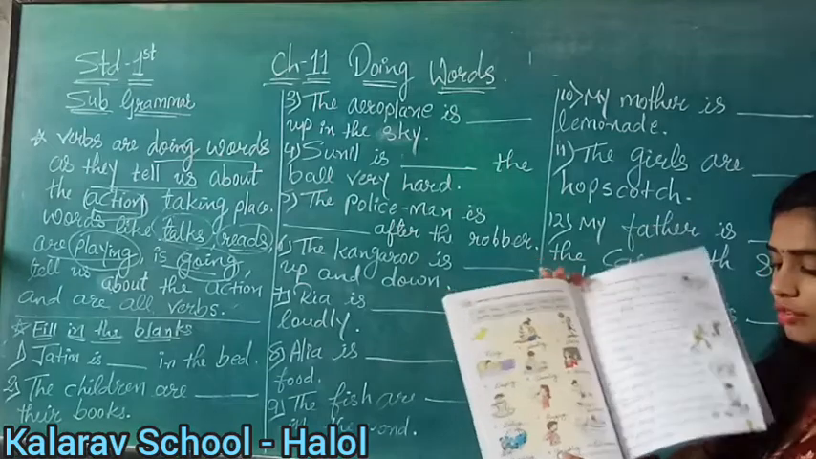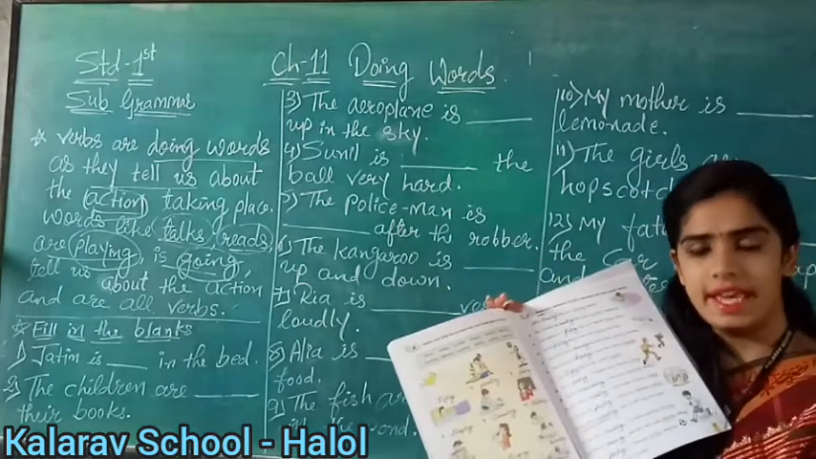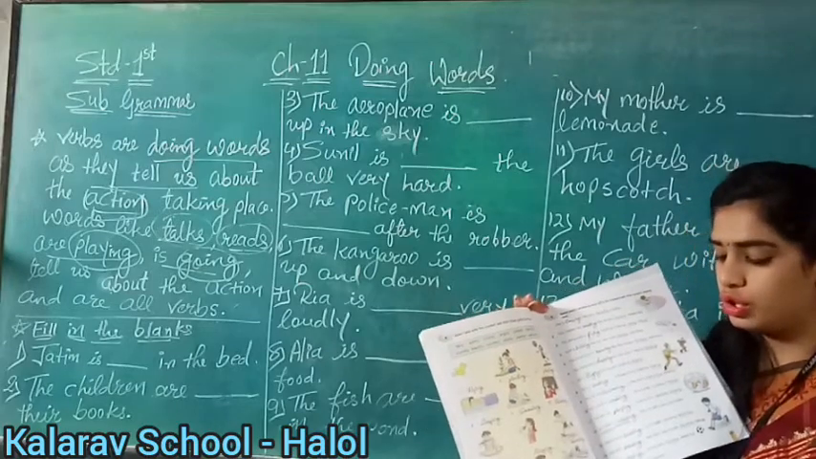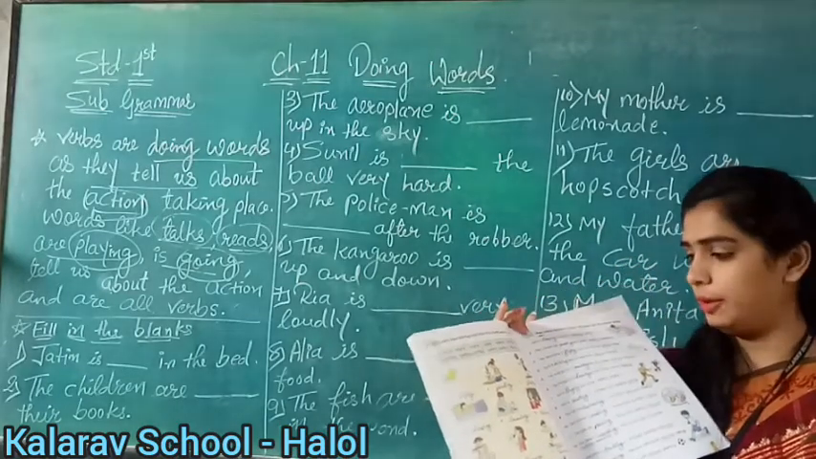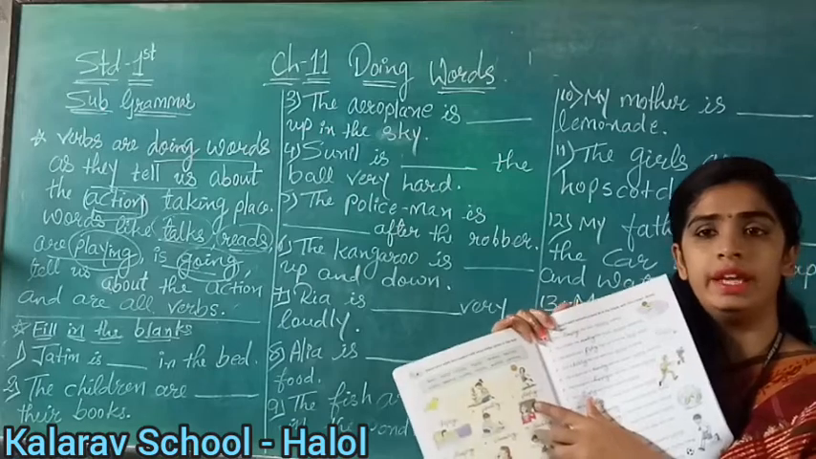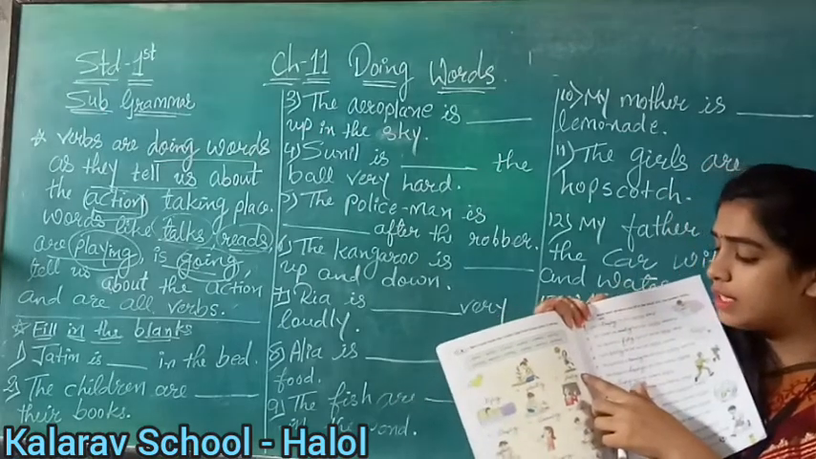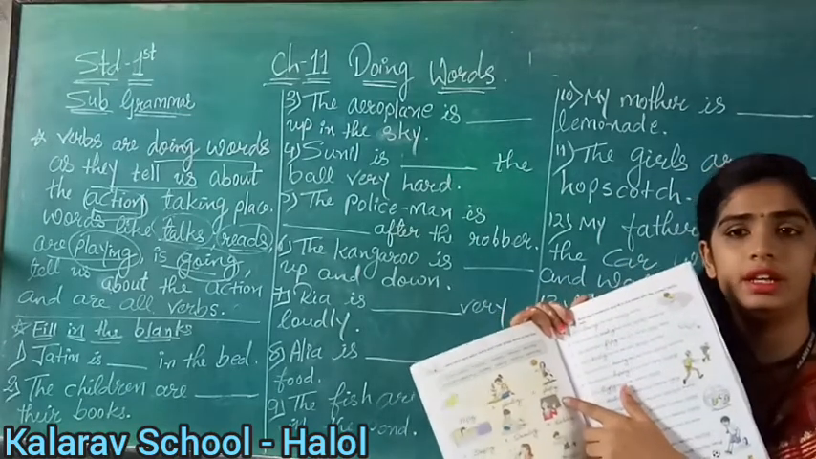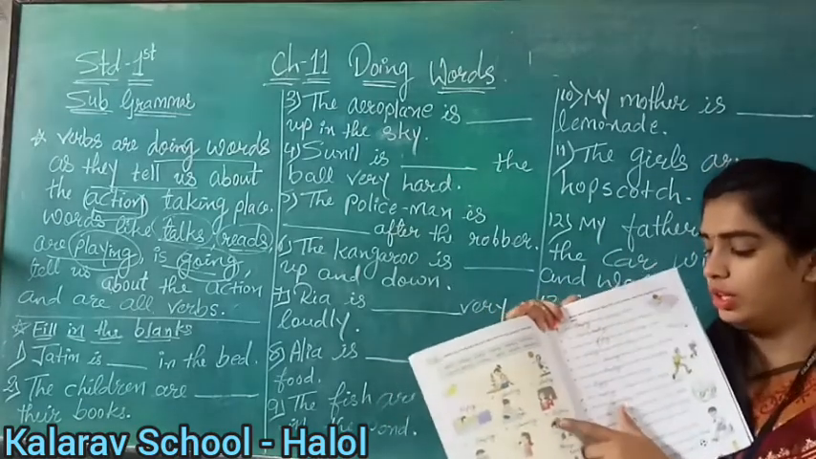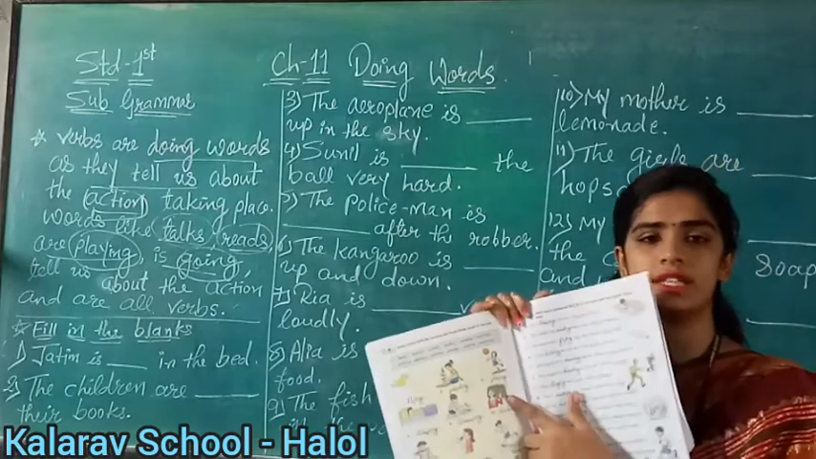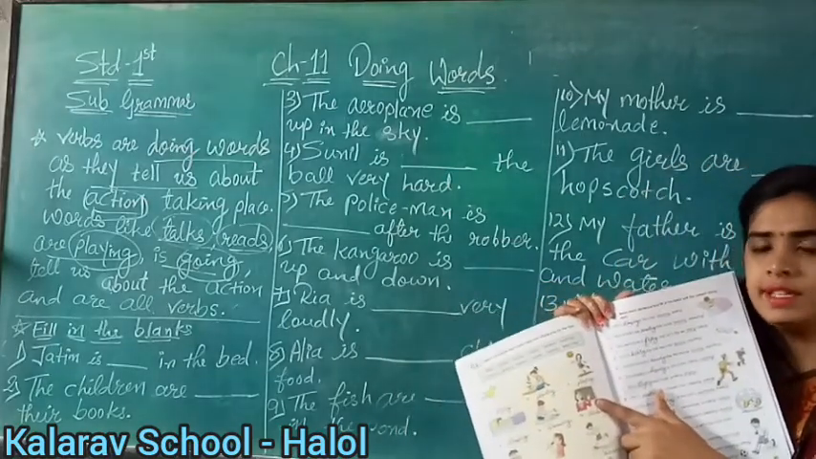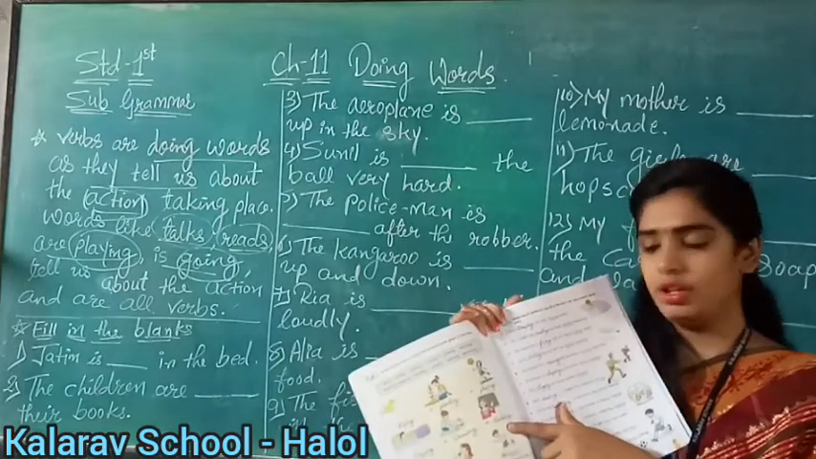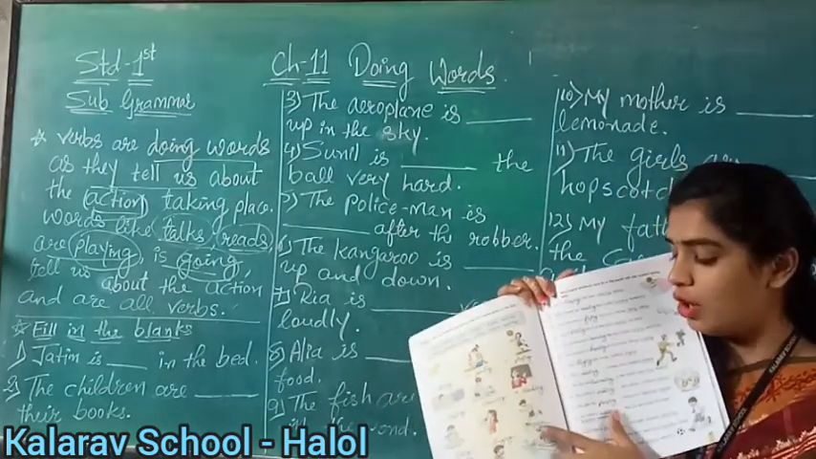Now see number 8, children. What is the picture? Yes, very good. It is a boy brushing. So what will you write here? Brushing. Okay. Now see number 9. What is a girl doing? She is playing. So what will we write here? Playing. Very good. Now what is a teacher doing? See here. The teacher is teaching. So what will we write here? Teaching. Very good.